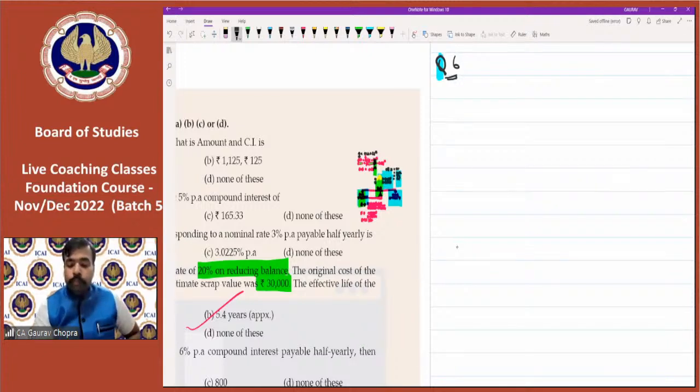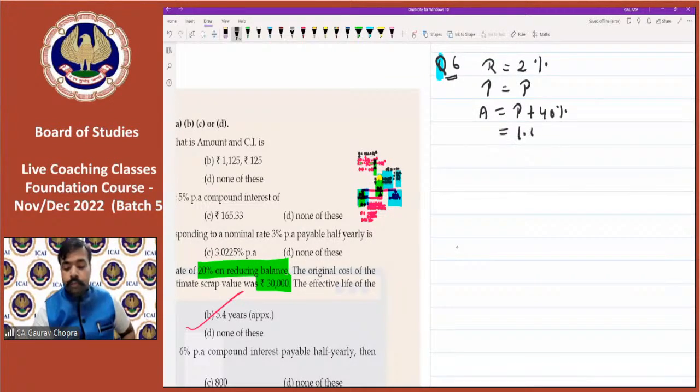So for the population, the rate is 2%. Let the current population be P, and what is the required population? That is the amount, we can say P plus 40%, that is 1.4 P. So in place of amount, we can write 1.4 P. In place of principal, it is P.